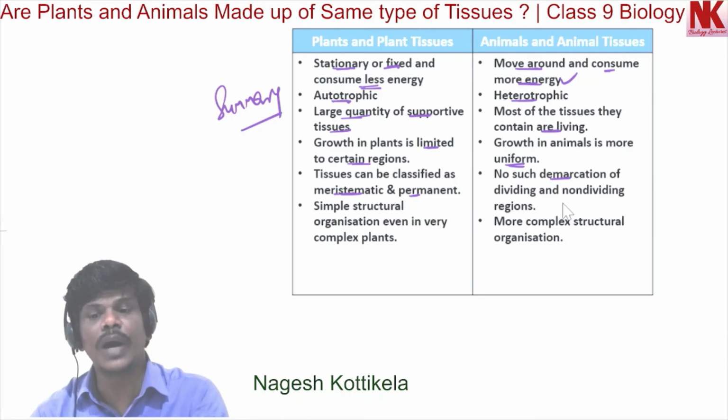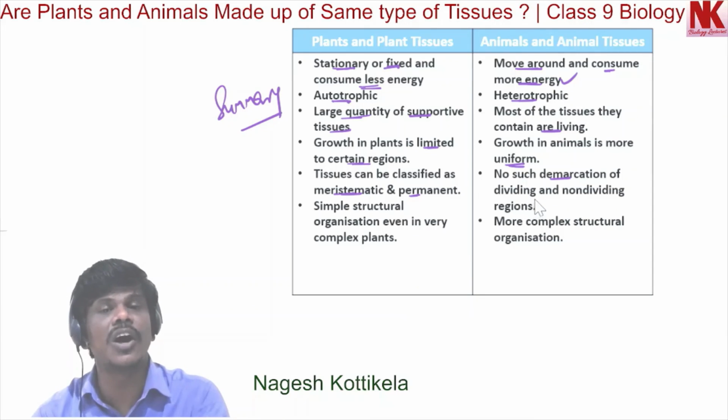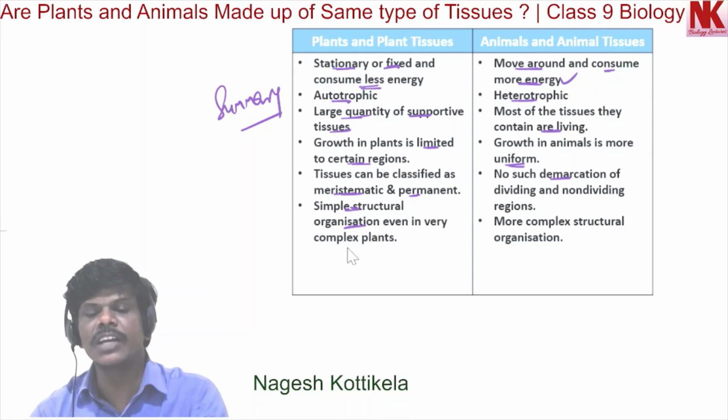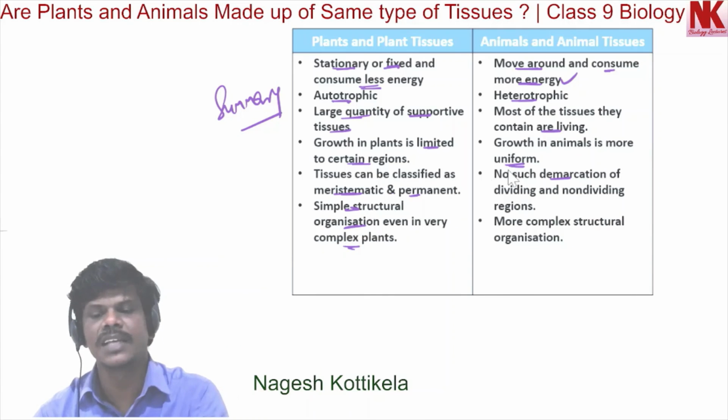Dividing and non-dividing regions are not separated, because there is uniform growth throughout the body. Simple structural organization is found even in very complex plants, and more complex structural organization is seen in animals.